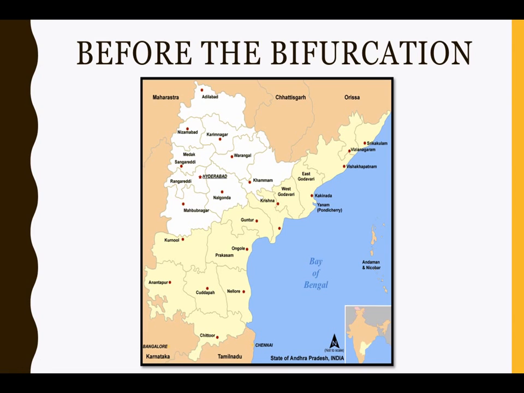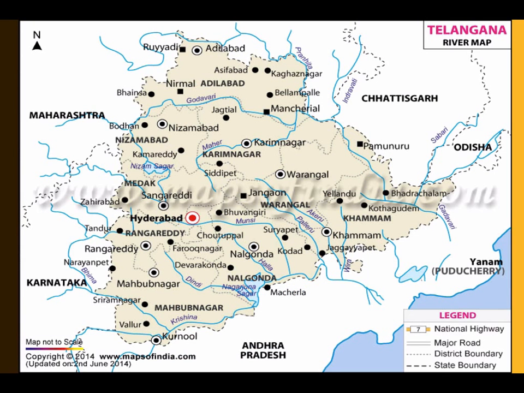Now, going by this map, Maharashtra is on the north and the northwest, Chhattisgarh is on the north, Karnataka to the west, and Andhra Pradesh to the east and south. So these are the bordering states of Telangana. This is a more detailed map of Telangana.